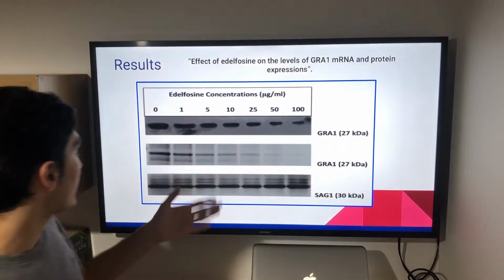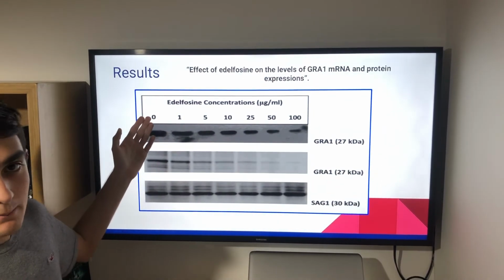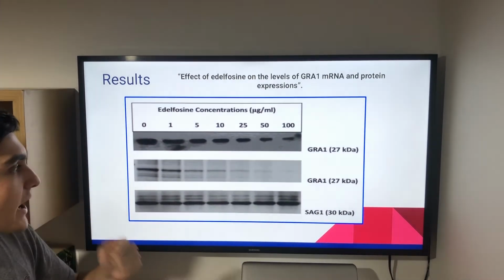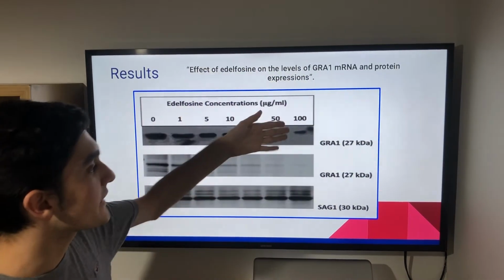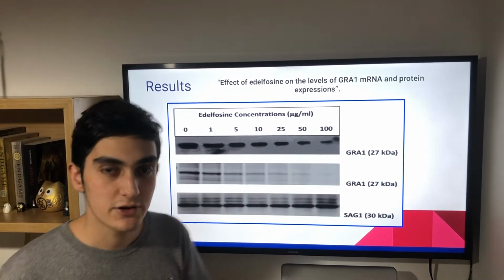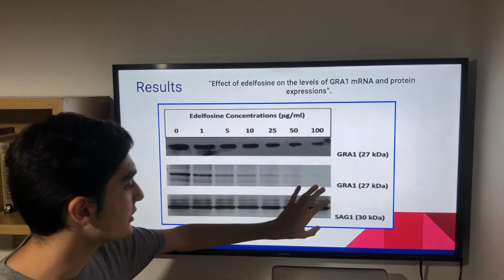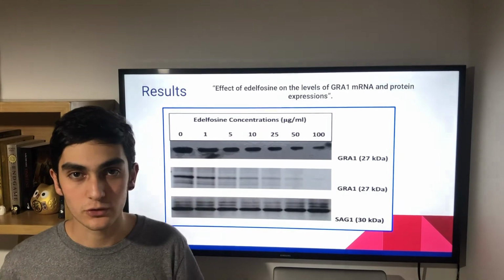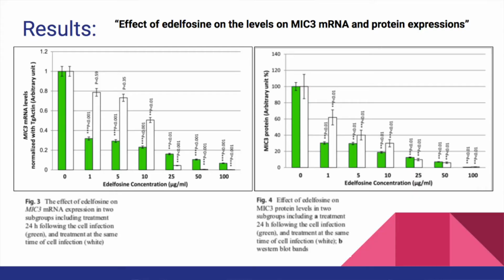We can see that when they applied 0 microliters, the whole protein was expressed, but the higher the concentration, the less you see the protein. I think it's important to clarify that you don't see any change here on SAG1 because this is just a control test.